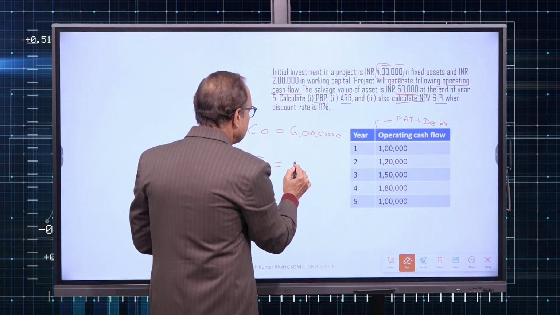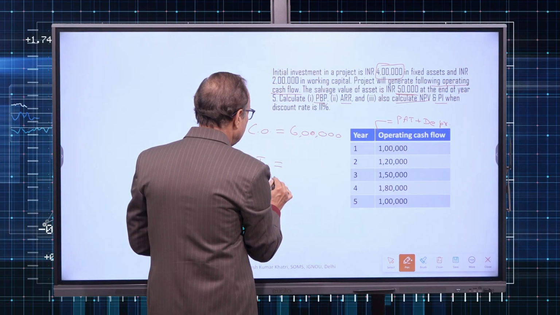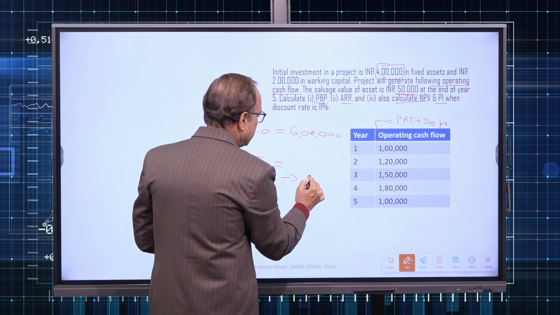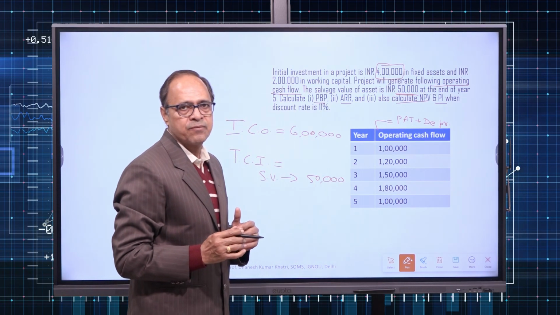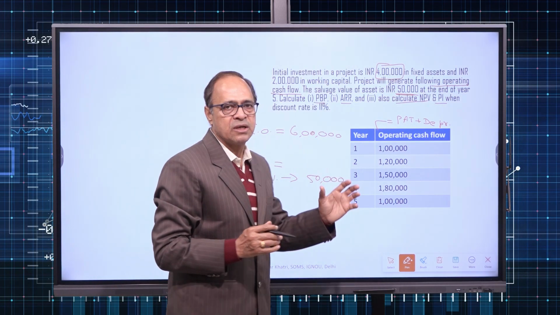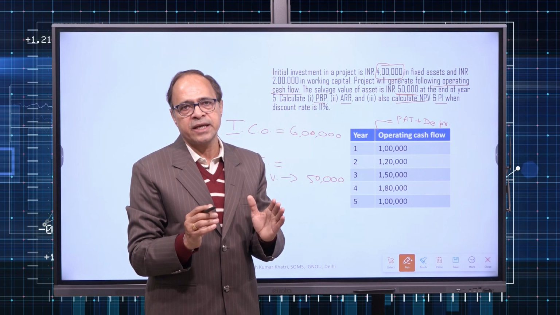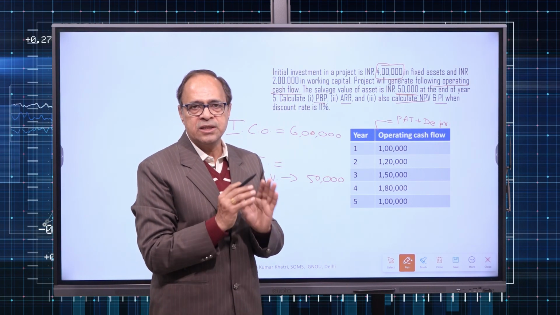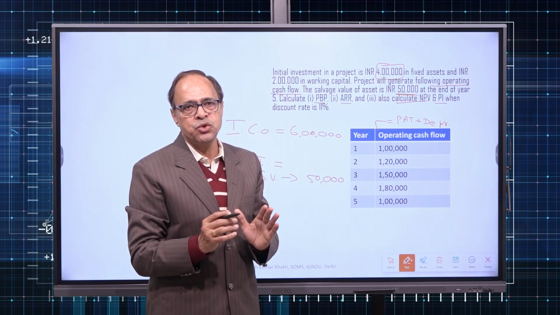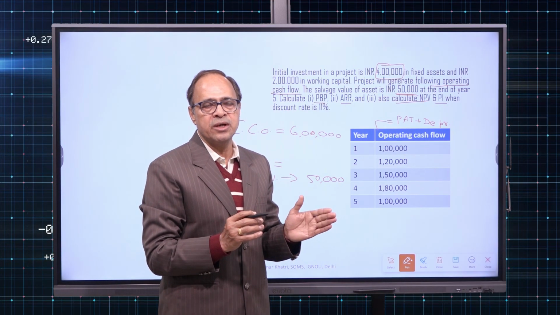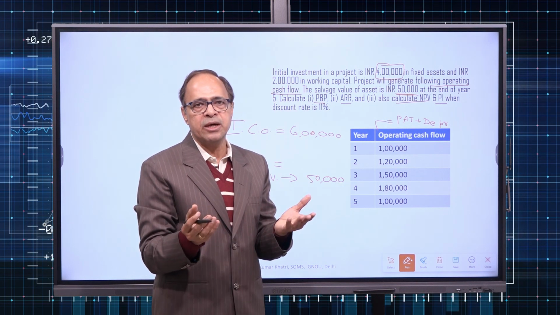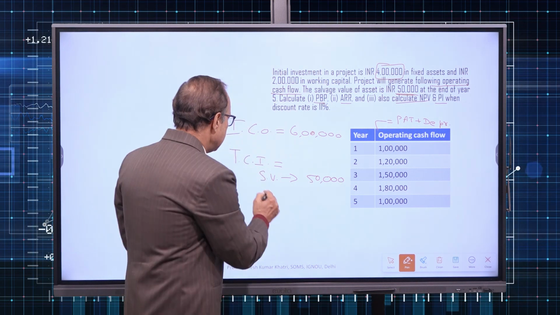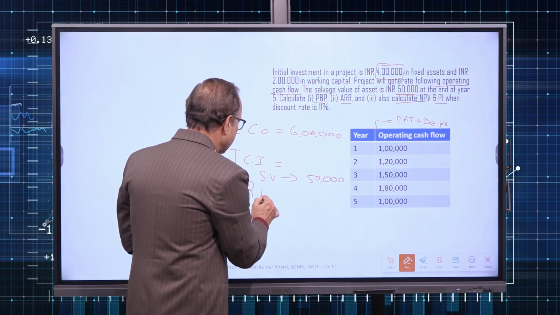So the terminal cash inflow will include salvage value of 50,000, that means the sales value of the used assets. Now this salvage value of 50,000 can be considered as after tax. Normally, if nothing is given in the numerical, we assume the salvage value given was equal to the book value, and hence there is no requirement of tax treatment. Then recovery of working capital.